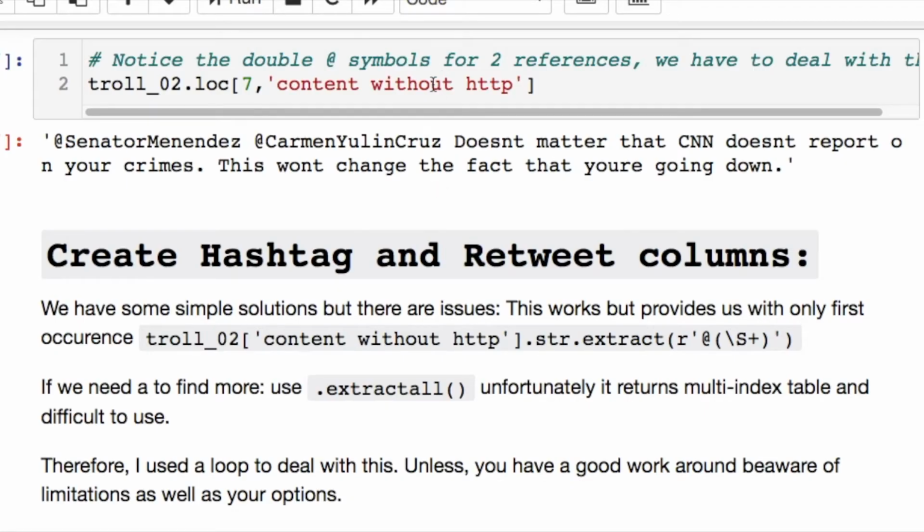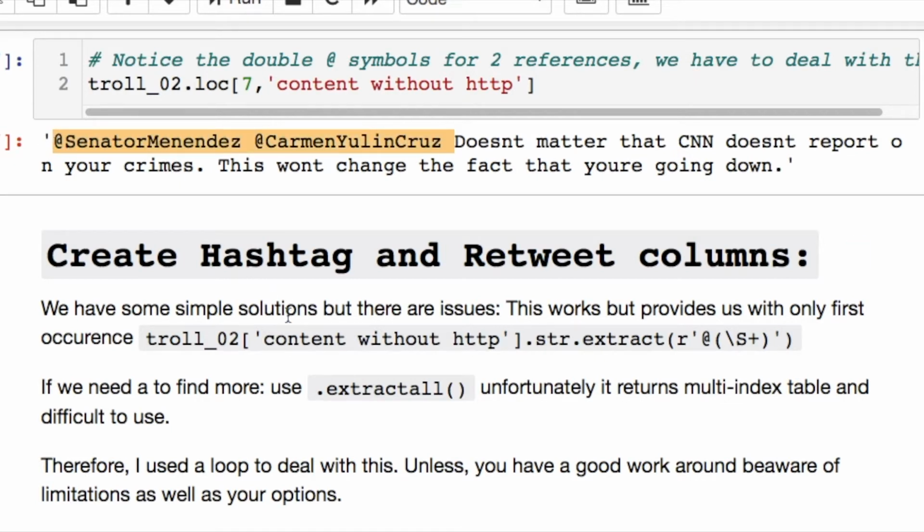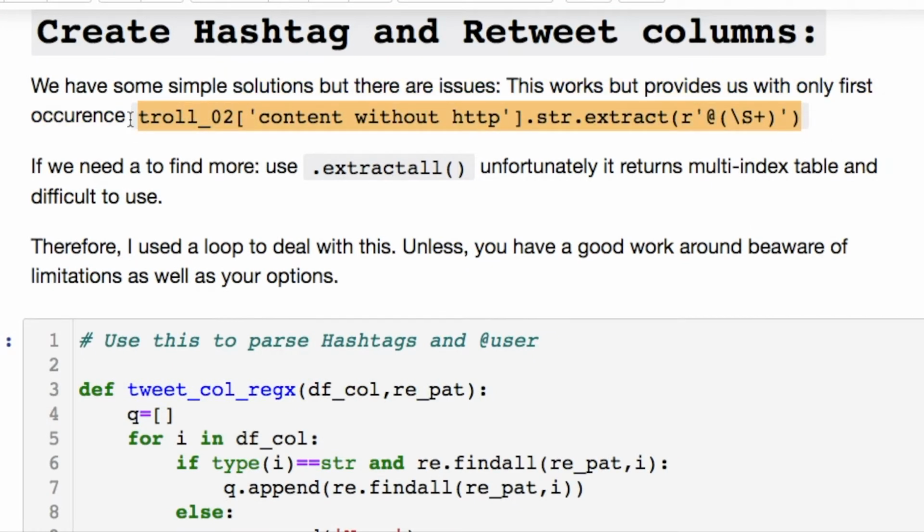We need to notice something since we're going to do some formatting real quick with hashtags, as well as the @ symbol calling a particular user as a reference. In this particular instance, we have 2 people referenced. So we have to make sure that we account for each one of those in our string processing, either using regular expressions or any other form of string extraction, such as this right here. If we were to use this, we would have a problem because it would only pull the first entry, and that's not what we want. We want to extract every instance after this @ symbol and store this later.